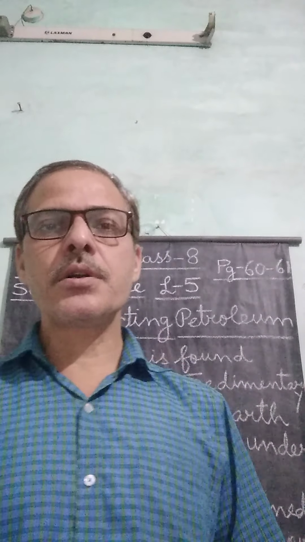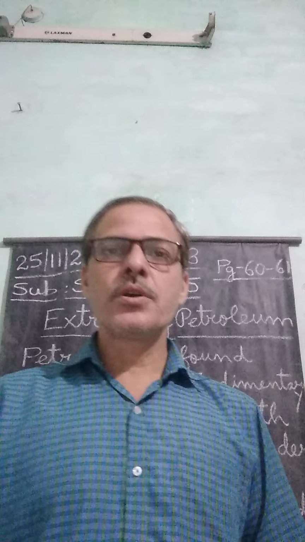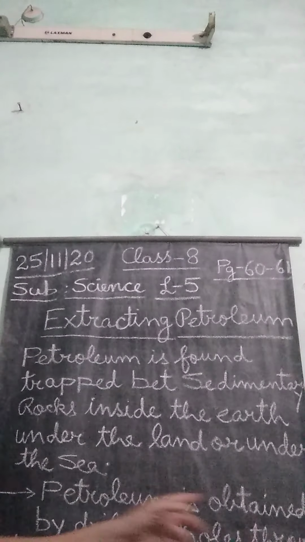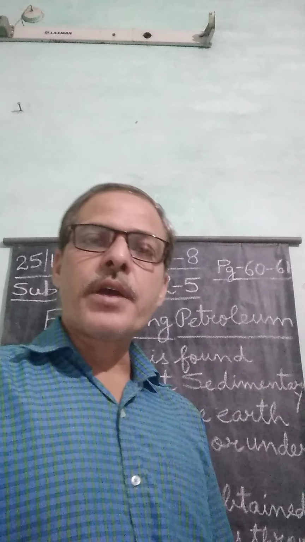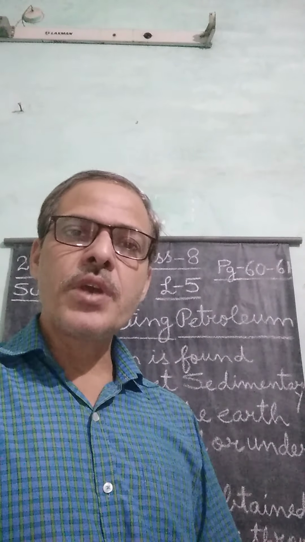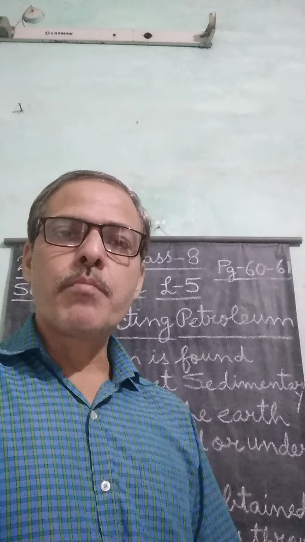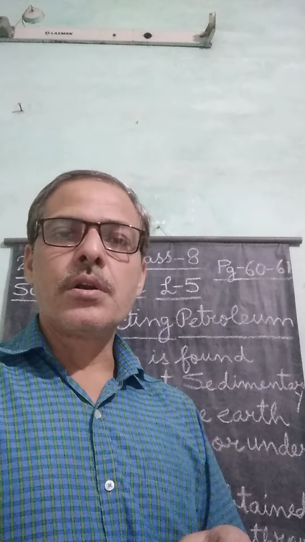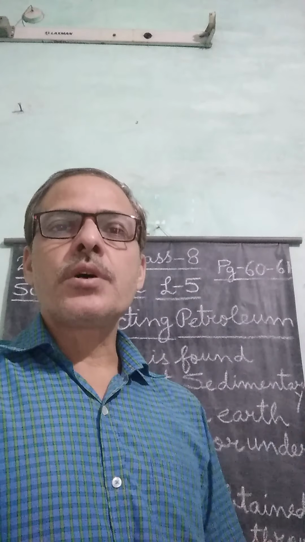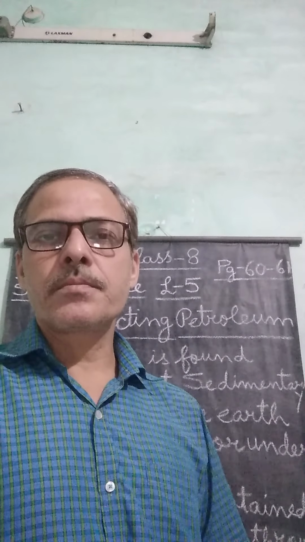The second important point about petroleum is that the petroleum trapped in between the sedimentary rocks is extracted by drilling a hole in the sedimentary rocks.